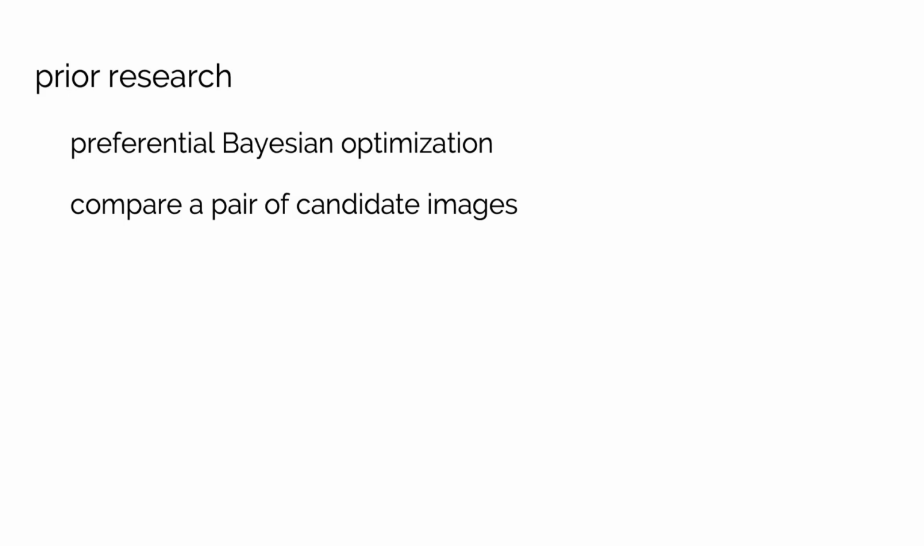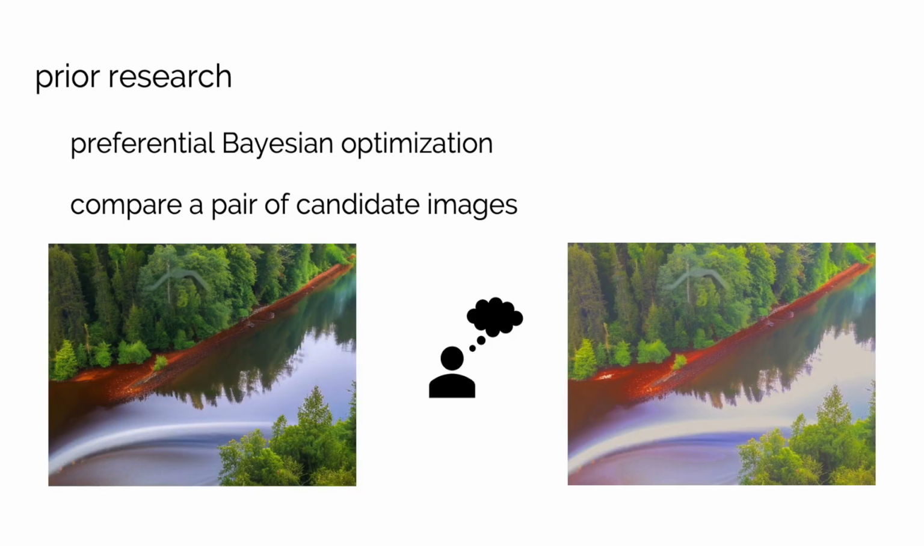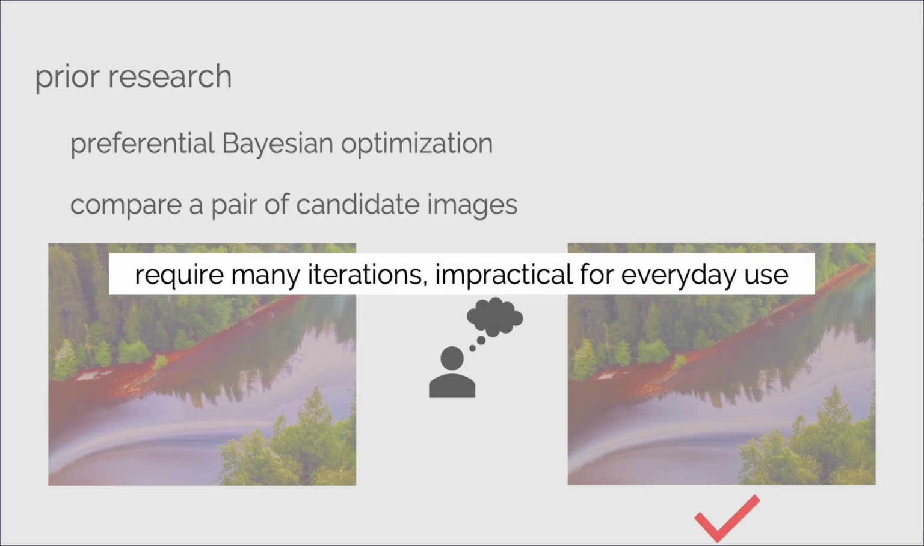Prior research has explored using preferential Bayesian optimization to assist users in fine-tuning the appearance. It iteratively asks users to compare a set of candidate images and models their preferences from the comparisons, gradually refining the images toward an optimal solution. However, this process requires many iterations and is impractical for everyday use.